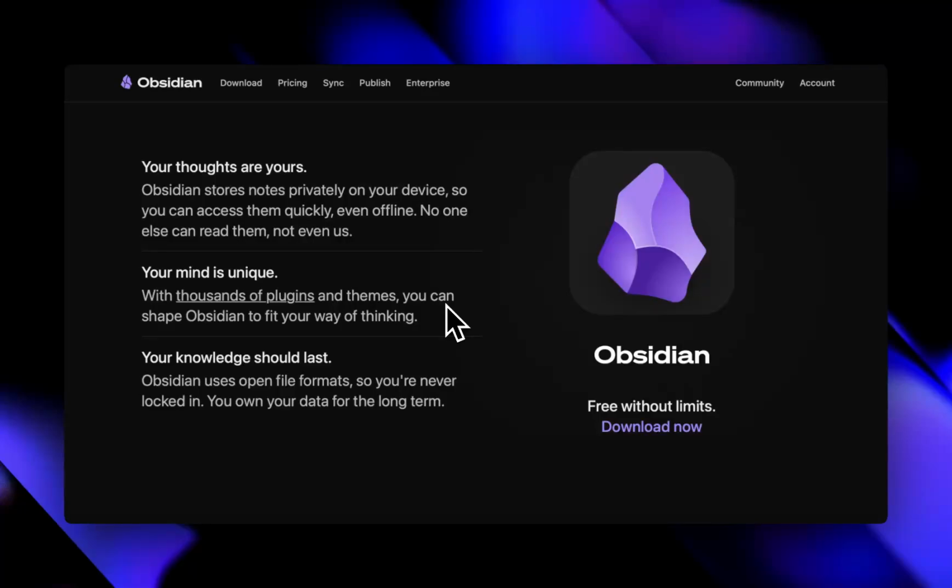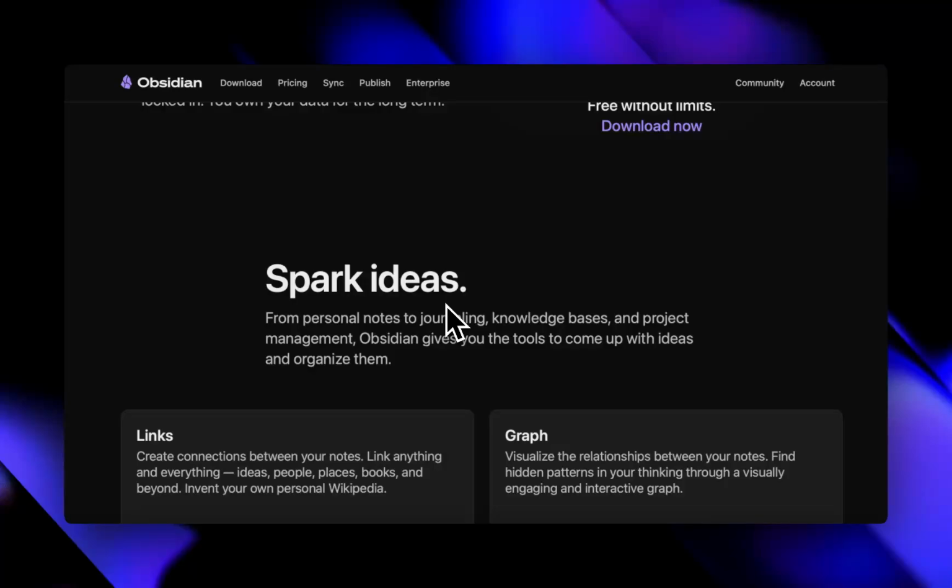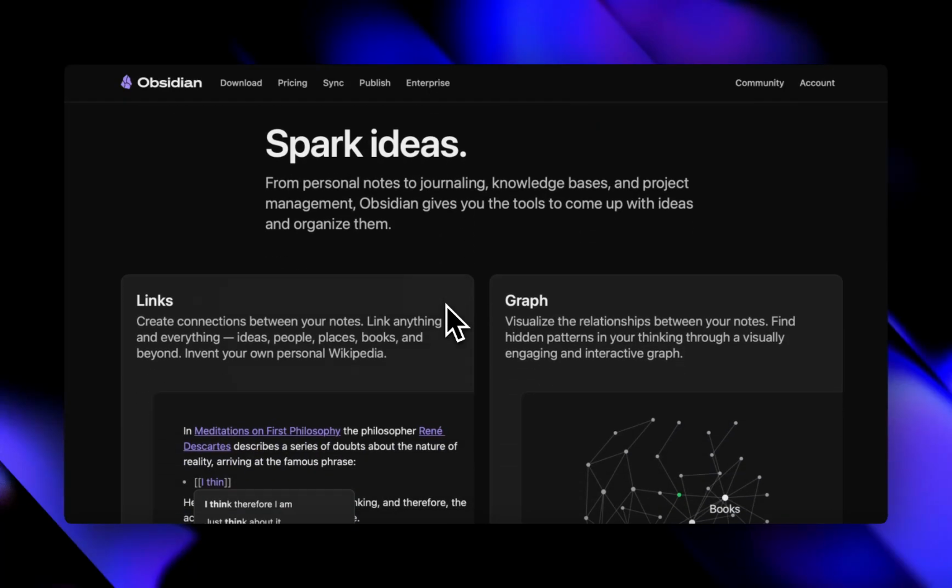Linking is magic. You can link notes together with double brackets. Obsidian auto-generates a graph view that shows you your ideas connecting visually. It's like mind mapping on autopilot. And it's also super customizable.